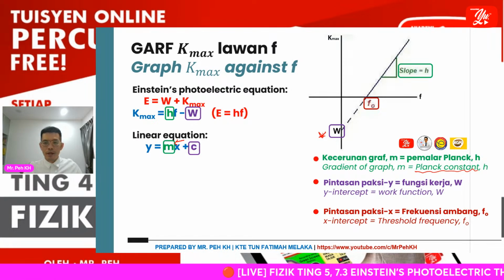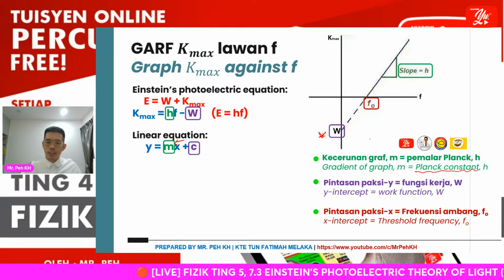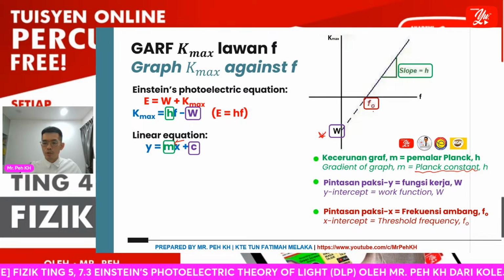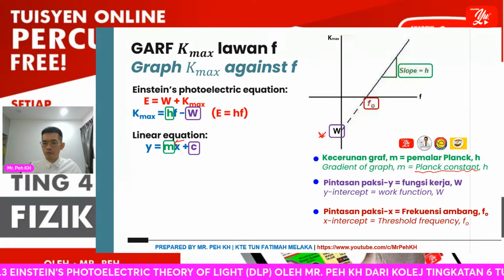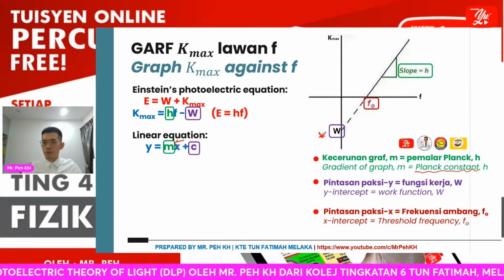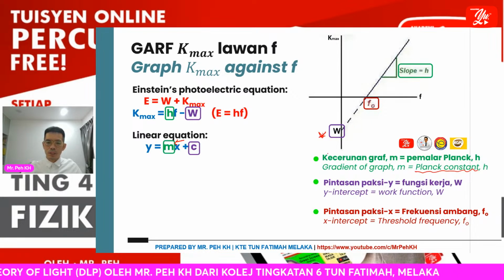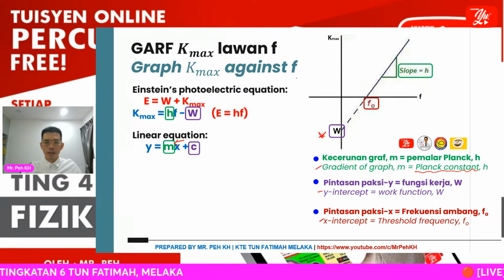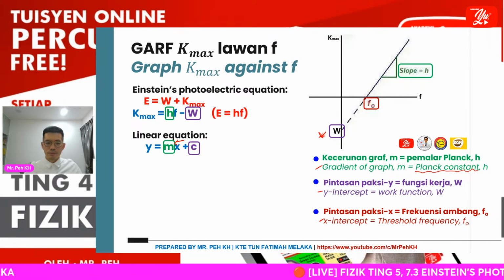Then f naught, which is the x-intercept, shows the threshold frequency for the certain metal. Okay, so these are the values you can get through the graph of Kmax against f, derived from the Einstein photoelectric equation.